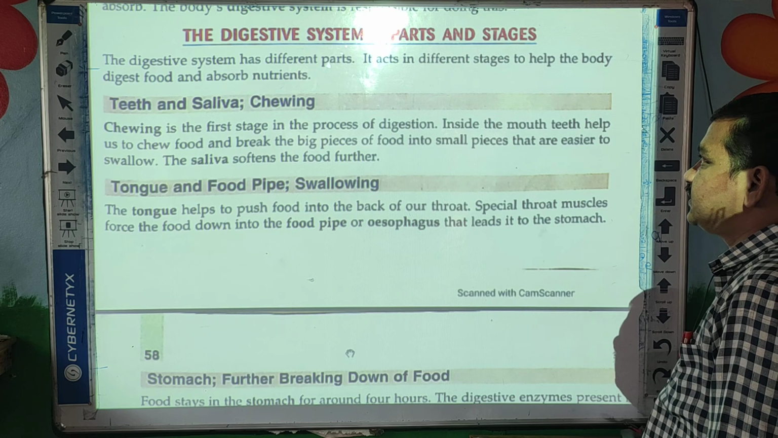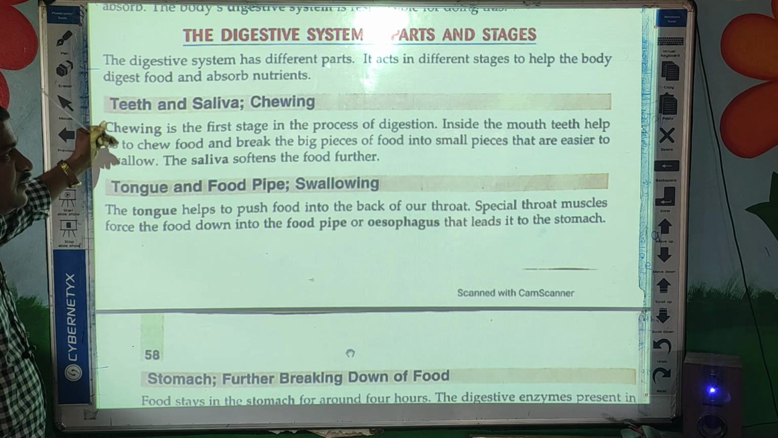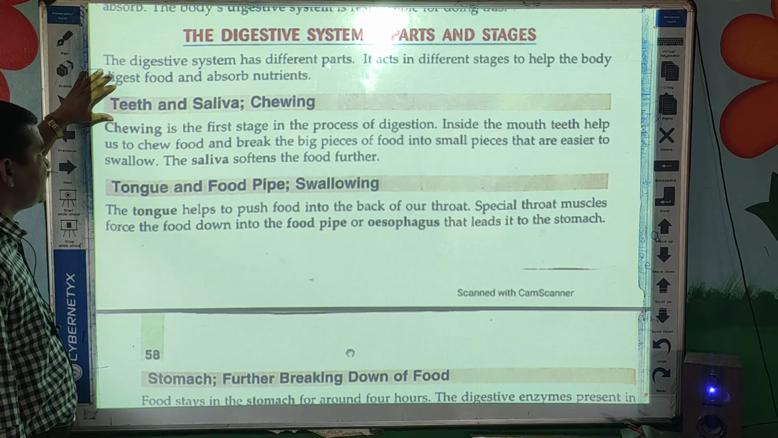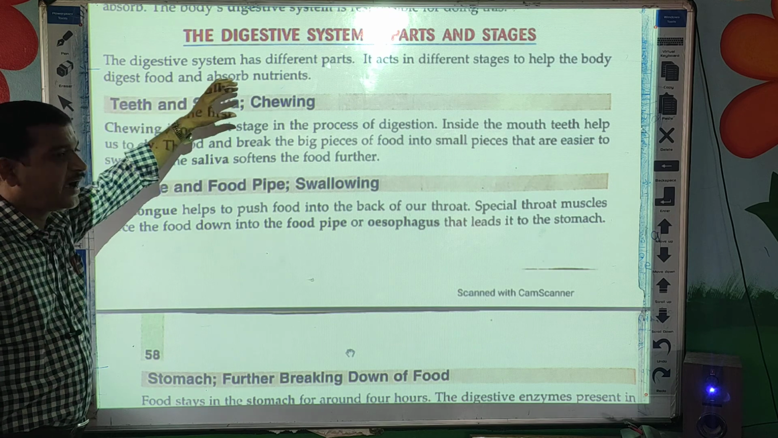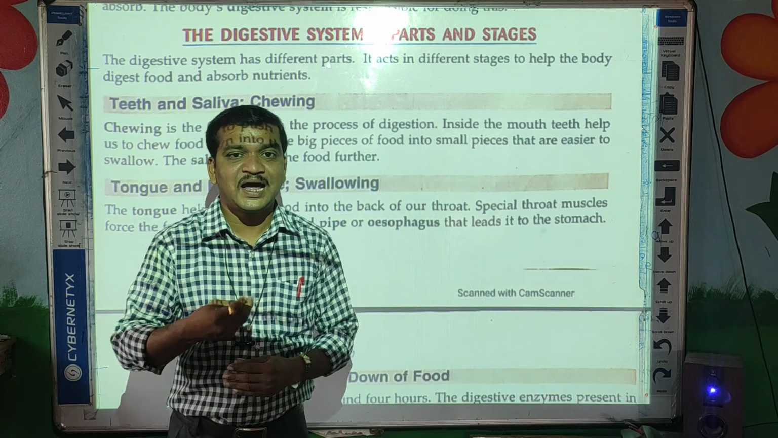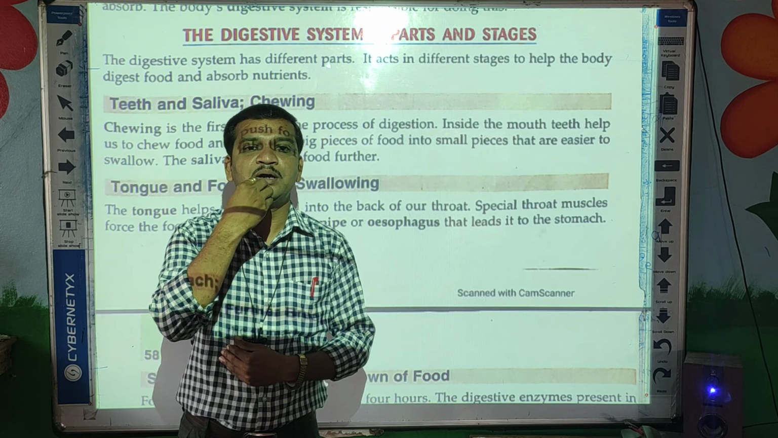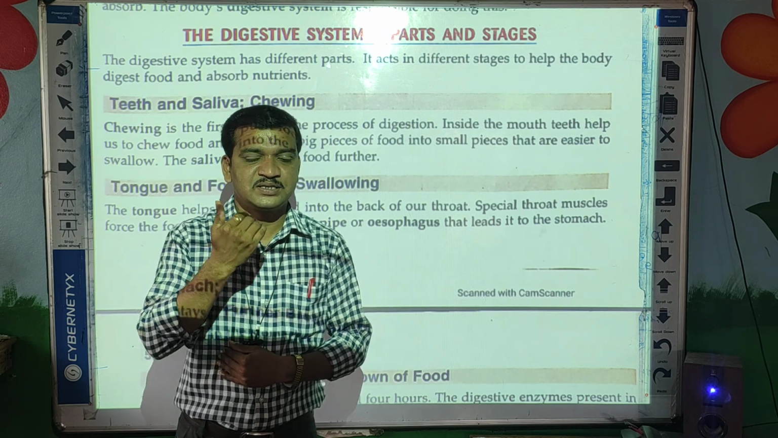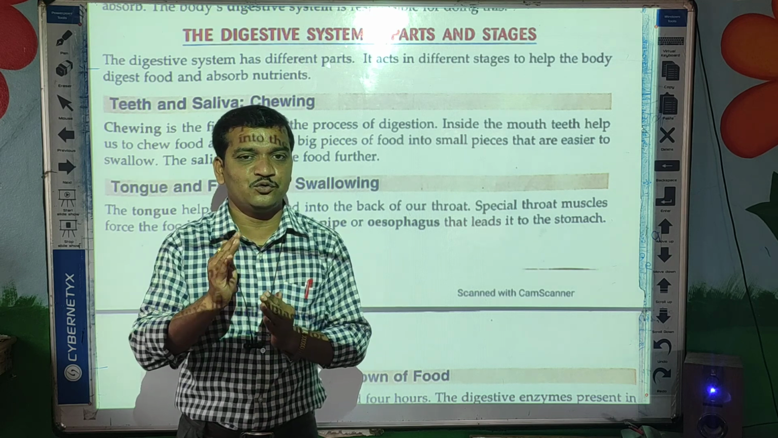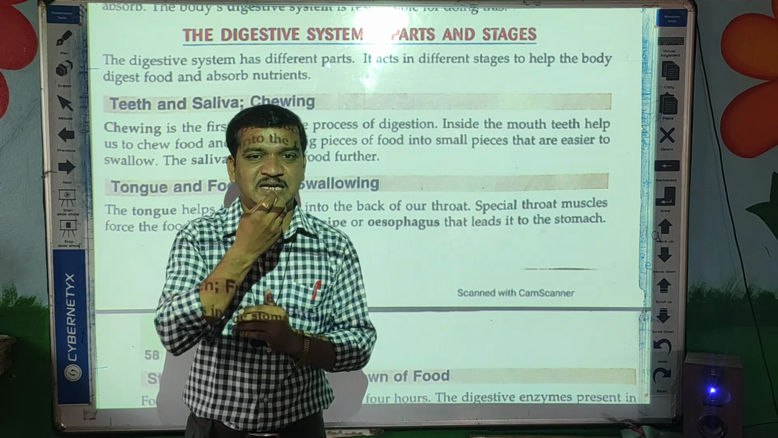Now we will see first the digestive system parts and stages. Just now we saw the different parts of the digestive system. Okay. So first we will see about the teeth, saliva and chewing. Now see, the first thing is that when we start eating, first we put the food in our mouth. Yes. And then we start chewing. That means mechanically we are going to break down the food into a paste. Yes or no? We are making paste in our mouth.